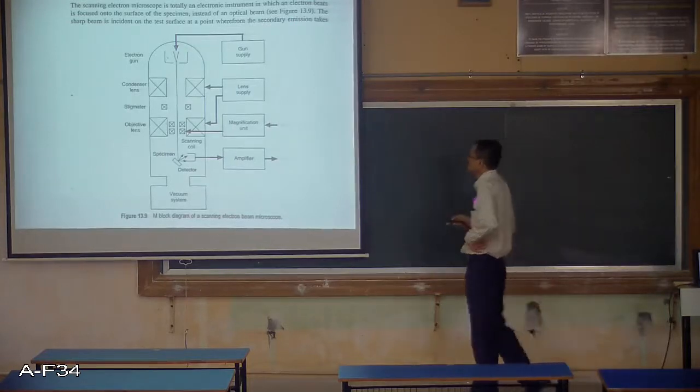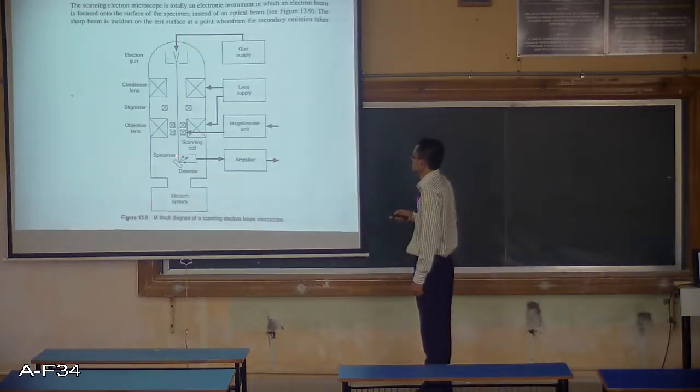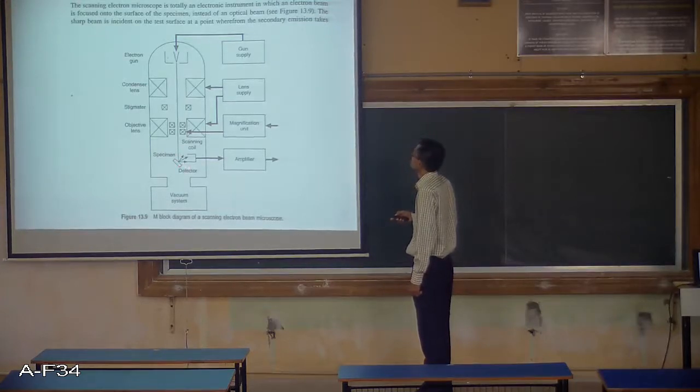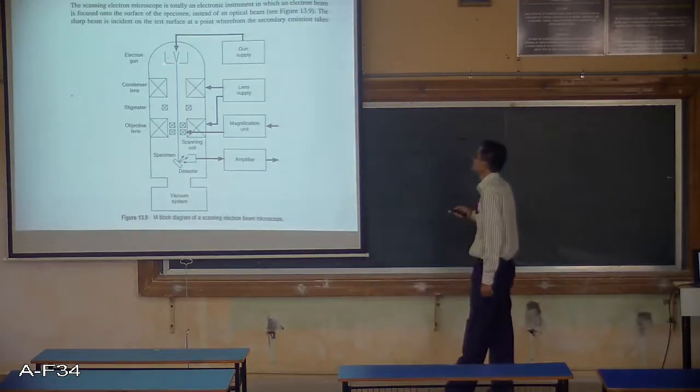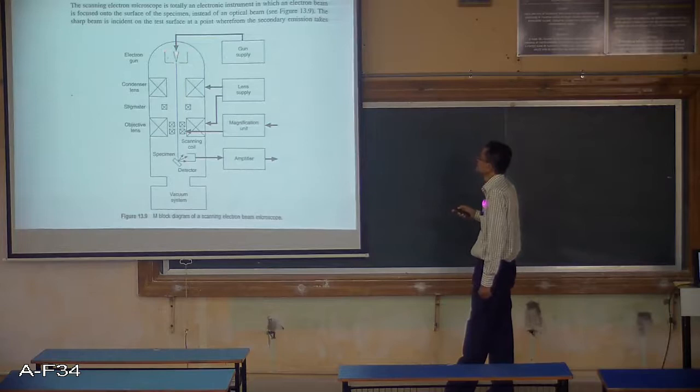Now here you can see the specimen is here, and this specimen is projected with some electron beam. So this electron beam will be produced by this particular electron gun. This produces the electron beam.